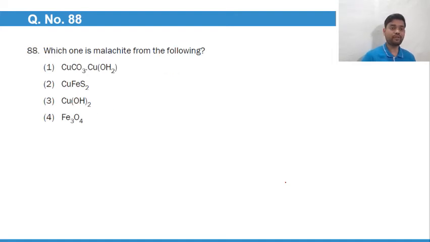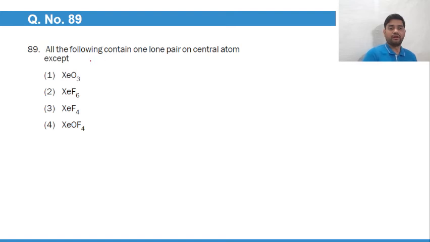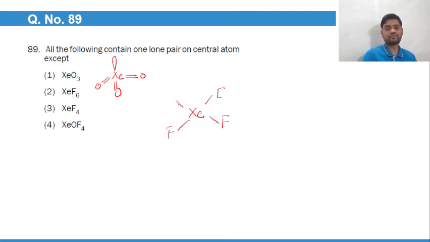Which of the following is malachite? Malachite is a carbonate and hydroxide of copper, so we'll go with option number 1. All the following contain one lone pair on the central atom except? XeO3, yes, it consists of one lone pair. XeF6, and there will be one lone pair.